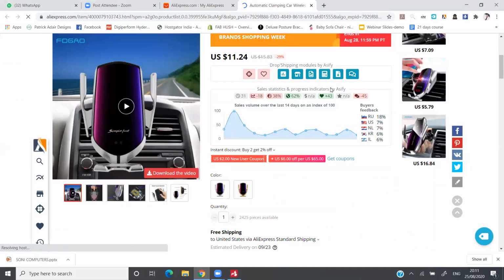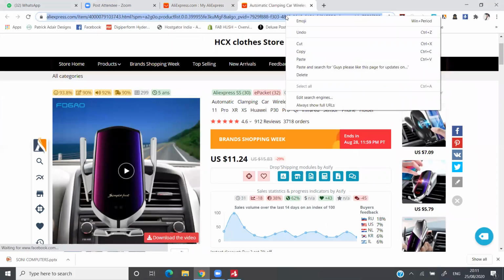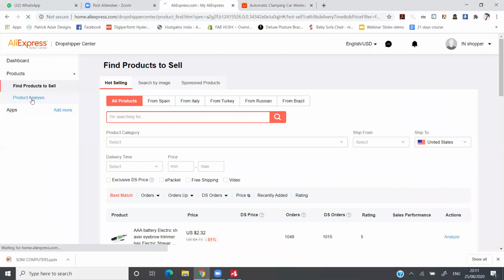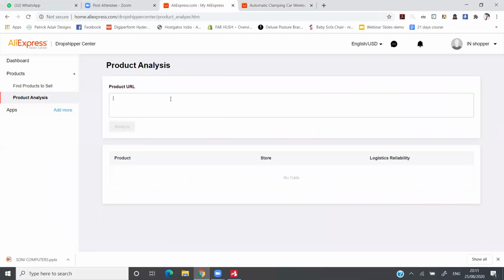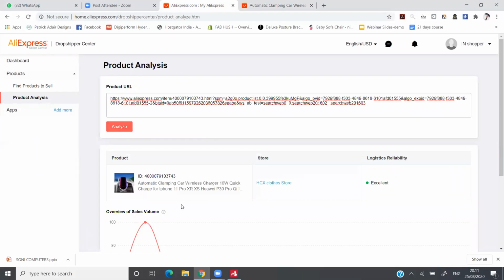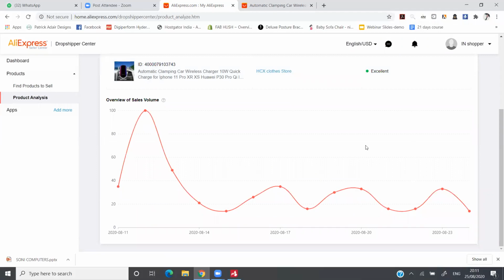A car wireless charger. Now what I'm going to do is copy this, go here and click on product analysis. Give the product URL here and click on analyze. Now see the trend. It got good sales on the 12th of August, more than 100 sales. But now yesterday it got only 14 sales. There is still a possibility of getting a sale, but I'm not sure about this. I need to test it. I'm not that confident about this particular product.